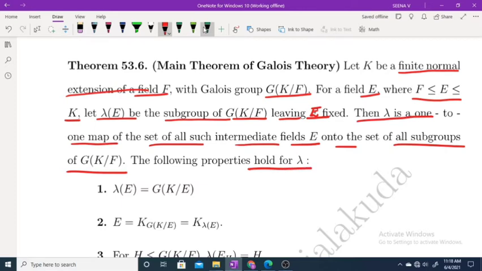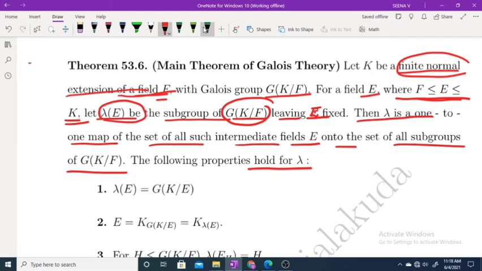Once again, let K be a finite normal extension of a field F with Galois group G of K over F. Now for a field E where F is a subfield of E is a subfield of K, let lambda E be the subgroup of G of K over F. We have already discussed G of K over E is a subgroup of G of K over F, leaving E fixed.